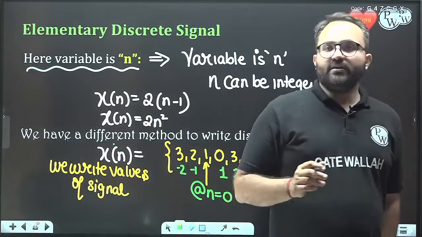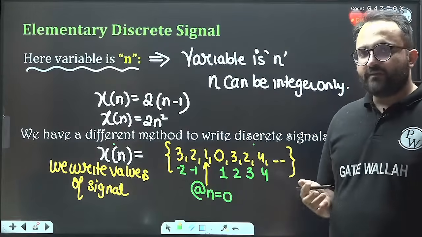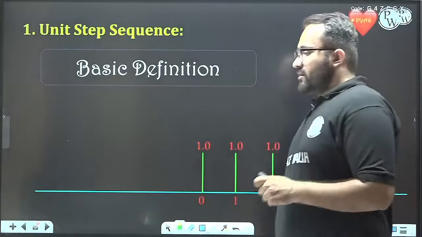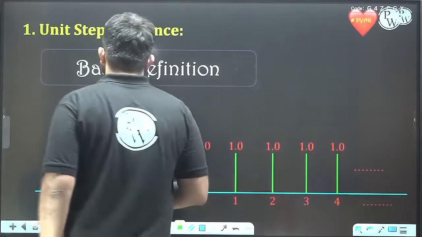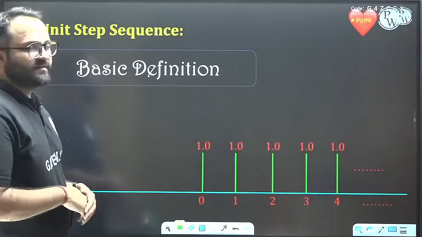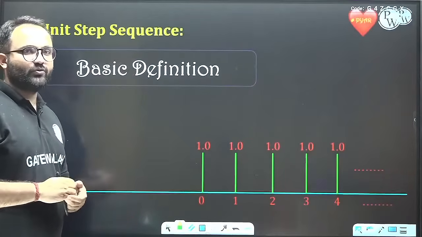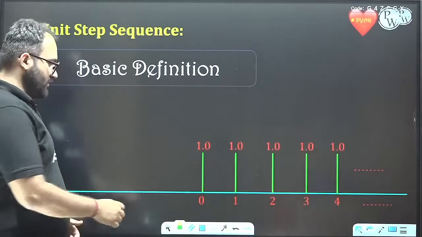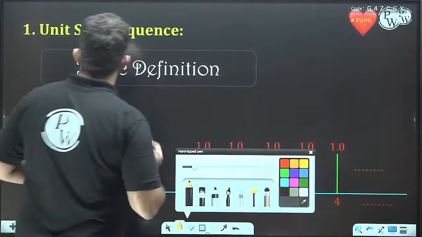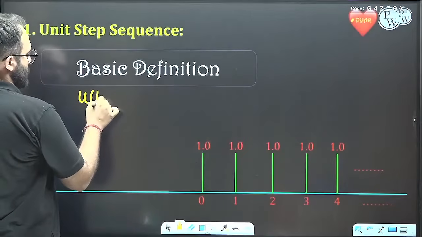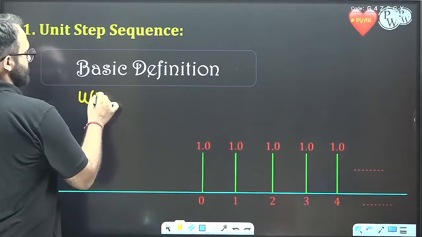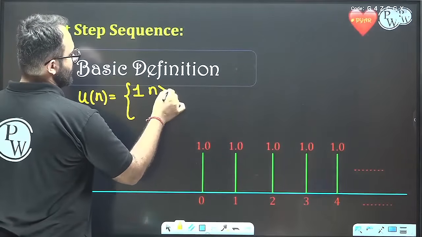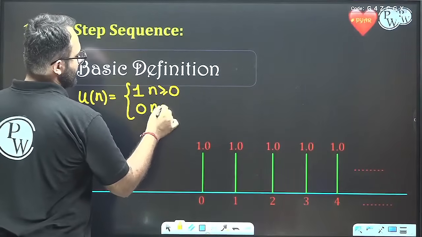Now let's see the two very basic discrete signals, that is the unit step and the delta functions. The unit step sequence is very similar to the unit step signal that we have studied in the elementary analog signals. So for example, u[n] is equal to 1 when n is greater than or equal to 0 and 0 when n is less than 0.